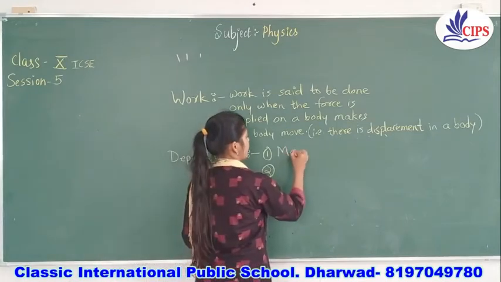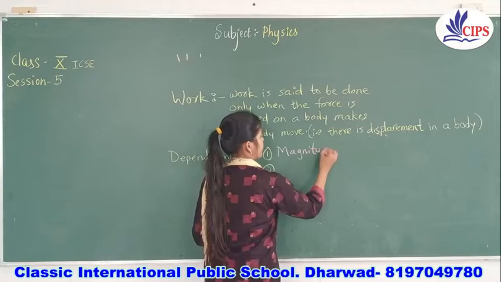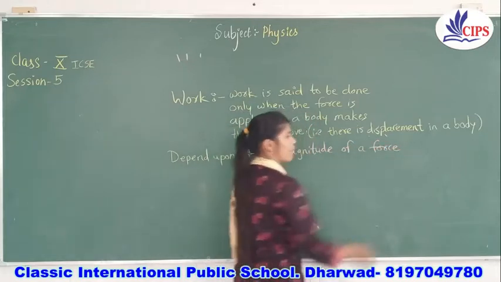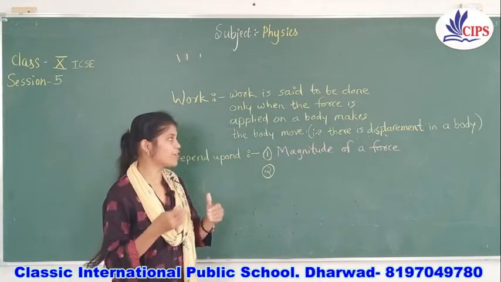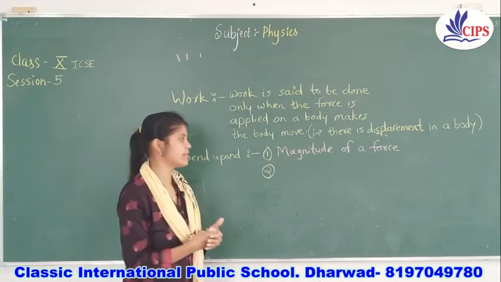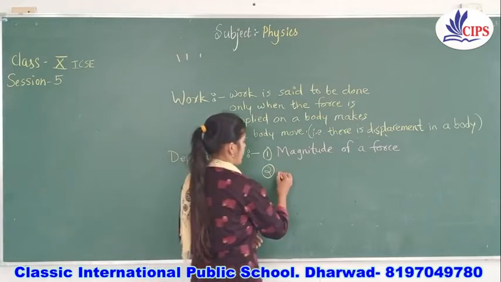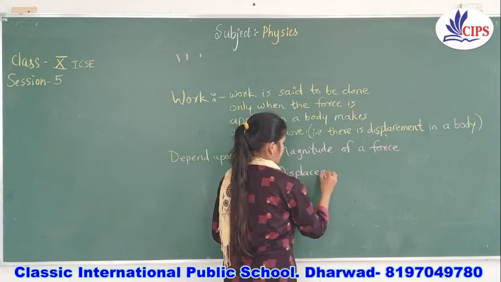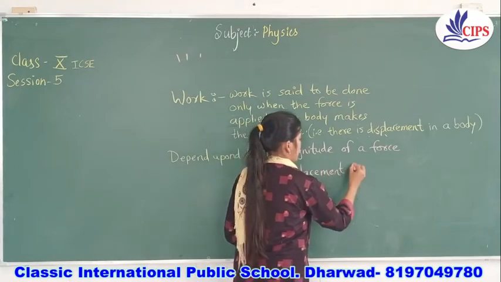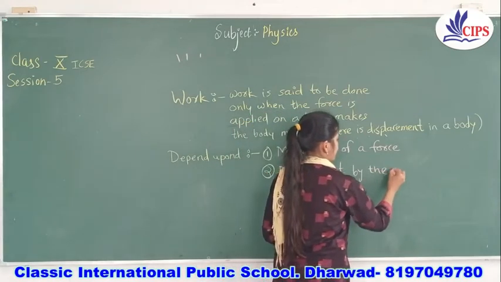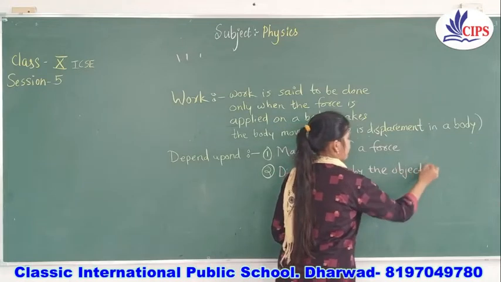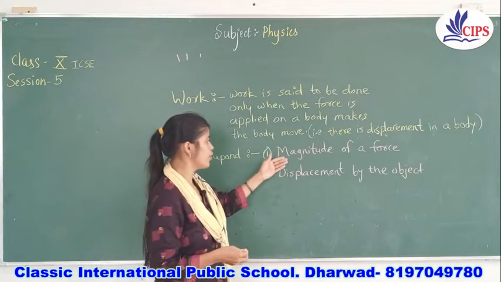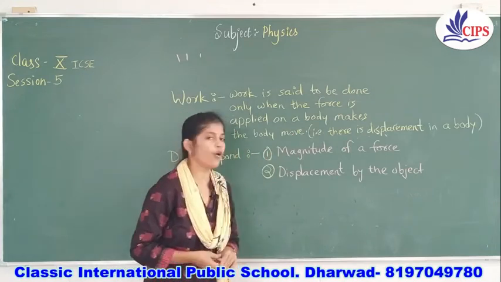One is the magnitude of the force. Magnitude means size, how much force is applied. And the next one is the displacement by the object. First is the magnitude of the force, and secondly the displacement of the object.